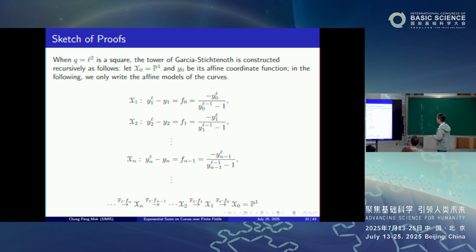So when q is a square, the Garcia-Stichtenoth tower is constructed recursively. Say x0 being t1, y0 the affine coordinate function. The affine equation for these curves is defined this way. It's a recursive tower because, as you see, y1 is a new affine coordinate for x1, and then for x2 you use this y1 coordinate in order to define the function on the right hand side, and similarly.